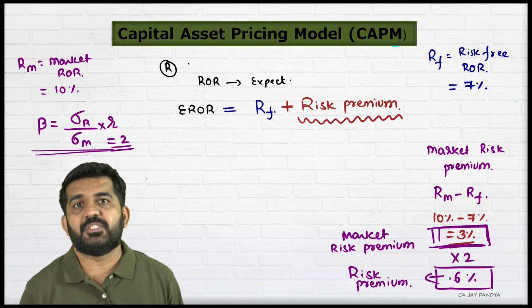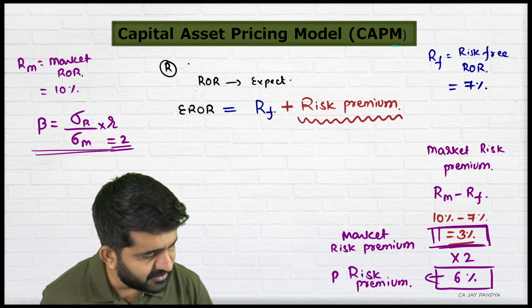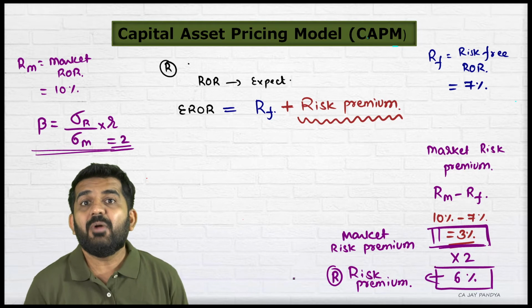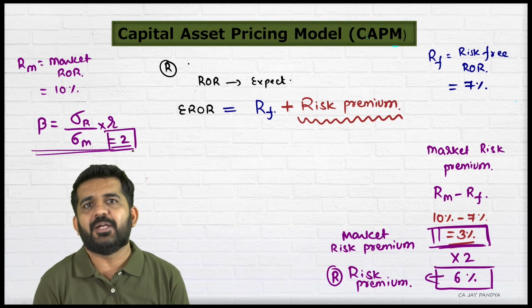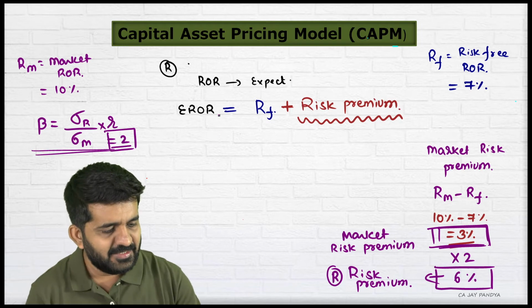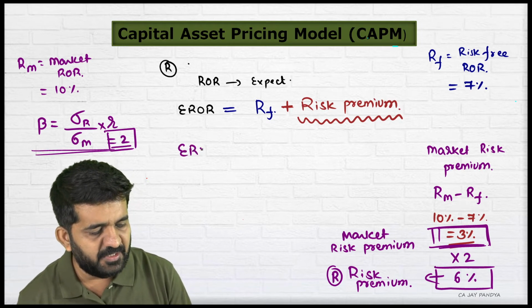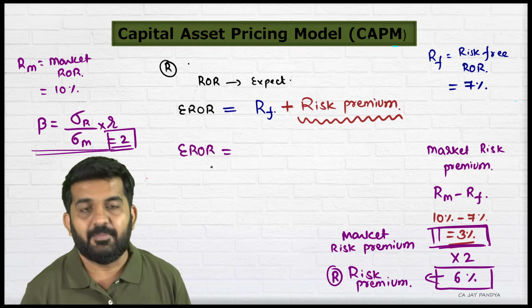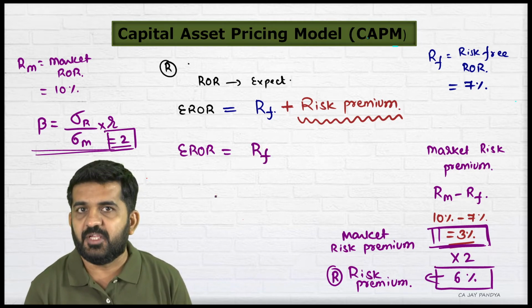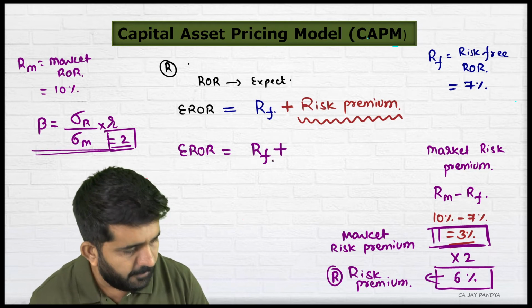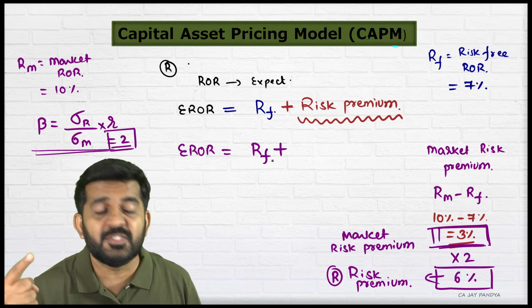And 6% is your Reliance risk premium. Why is it double as compared to the market? Because you are taking double the risk as compared to the market. And hence, our formula of CAPM will be derived in the following method. You will expect at least your risk-free rate of return plus your Reliance risk premium.